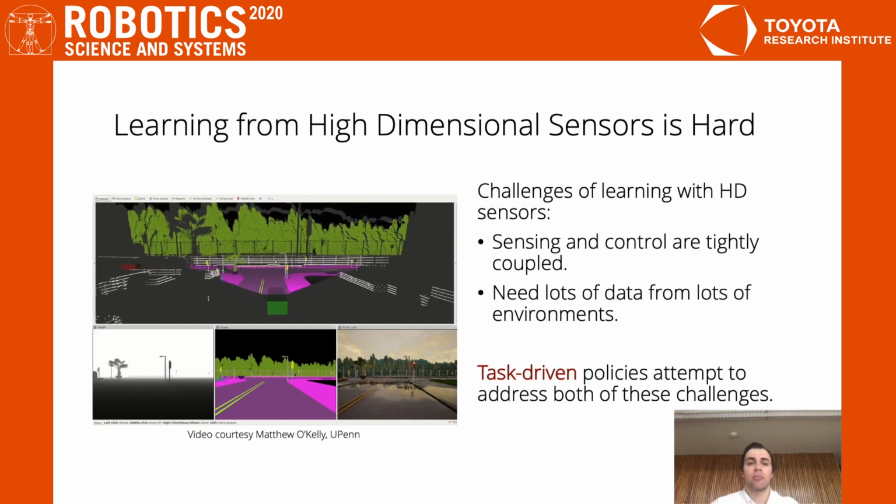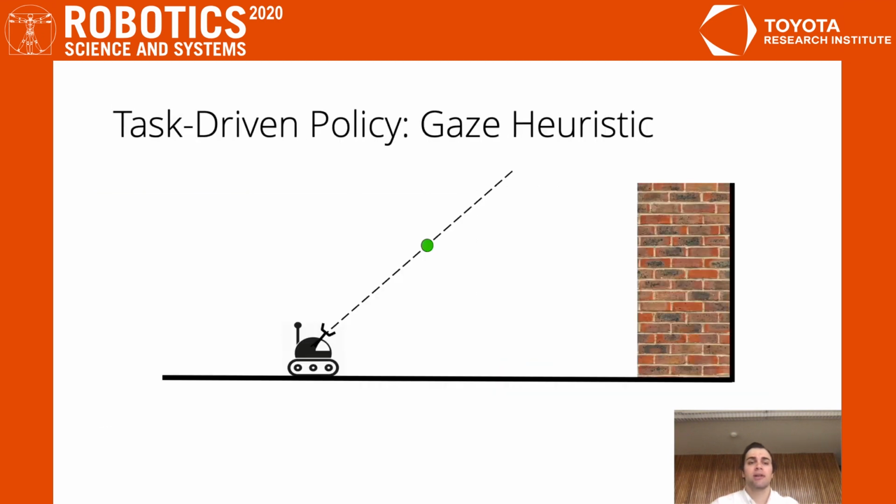Instead, we propose that robots should be learning task-driven policies that only respond to changes in task-relevant variables that are persistent across operating environments. Therefore, our robot should be able to learn a robust policy within the lab. One example of such a policy is what is known as the gaze heuristic in cognitive psychology. In order to catch the ball, the robot only needs to monitor the gaze angle, which is the angle between the ball and the ground plane at the robot's location.